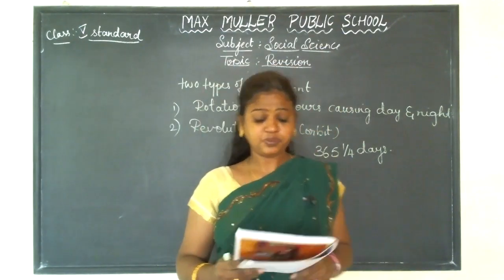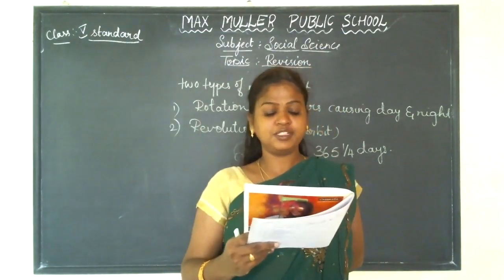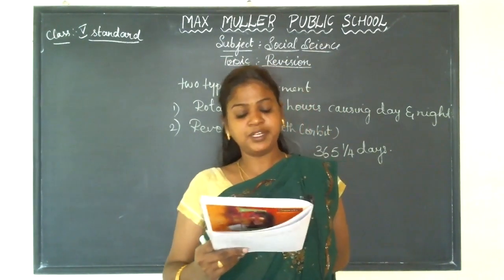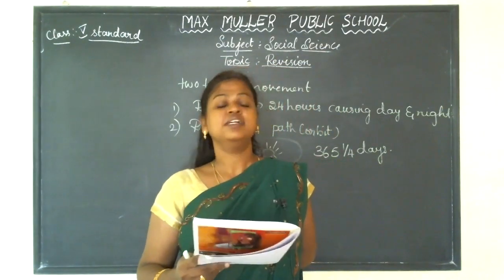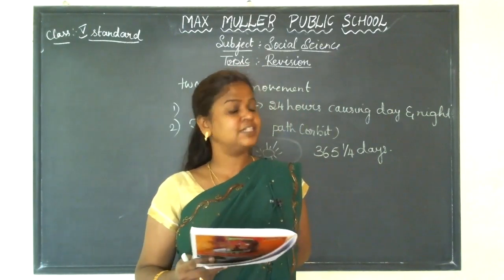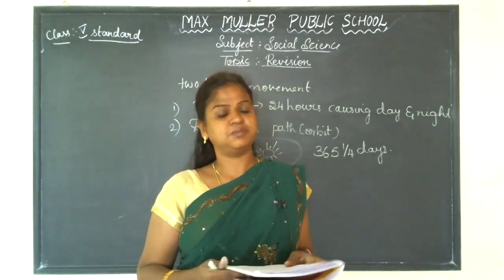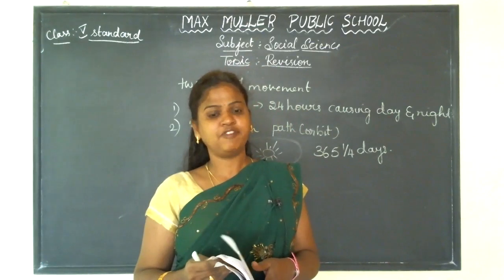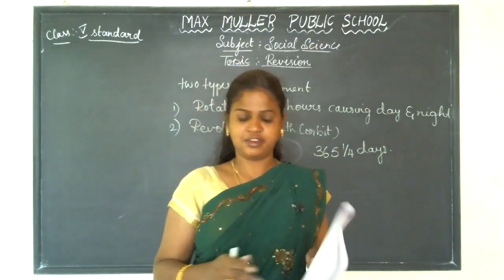Second one. Which are the main four seasons on earth? The four main seasons on earth are summer, winter, spring and autumn. So these are the four seasons which can be found on earth.